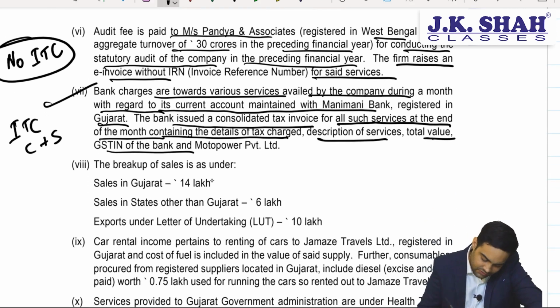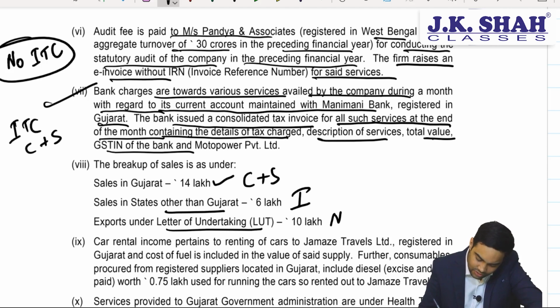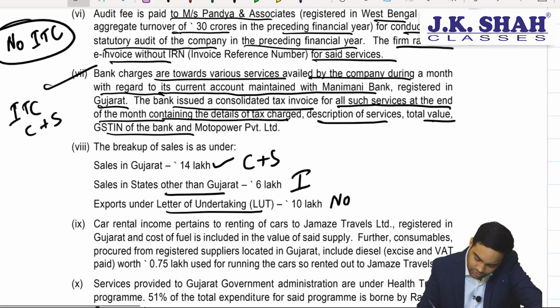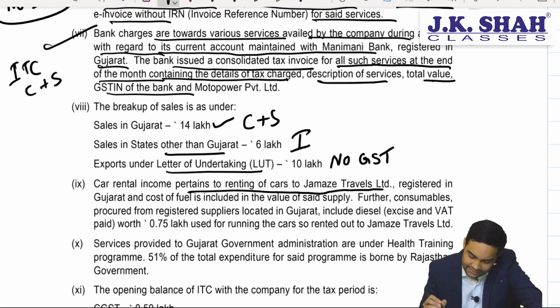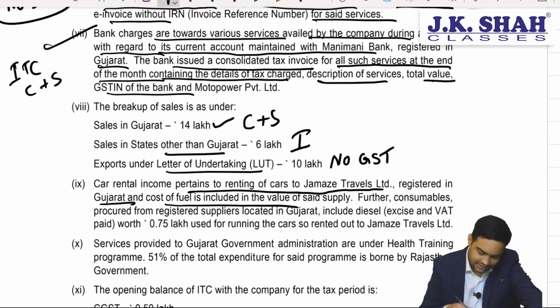Now breakup of sales: in Gujarat, C+S; sales other than Gujarat, IGST; export under LUT, no GST. Car rental income pertains to renting of cars to James Travels Limited registered in Gujarat. Cost of fuel is included. Okay, so you will be charging C+S.